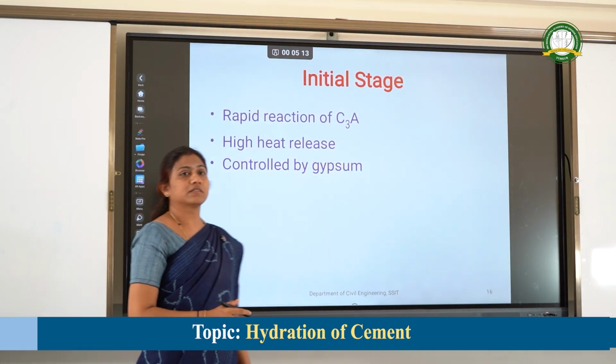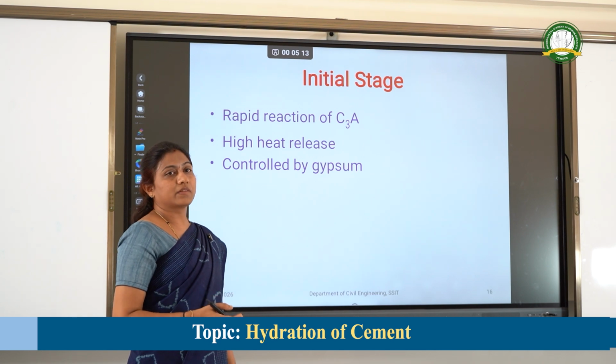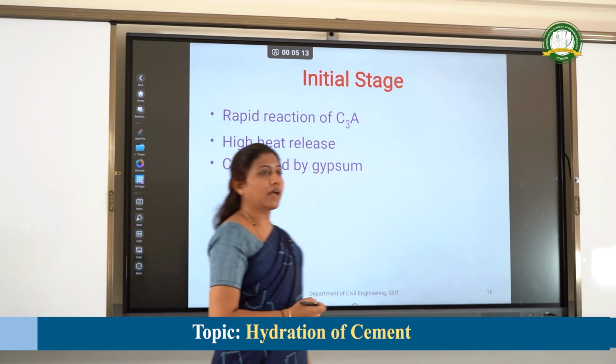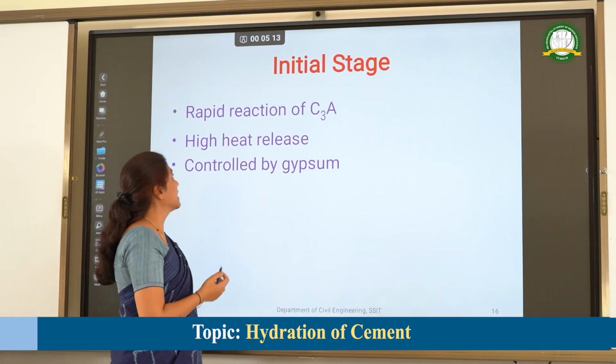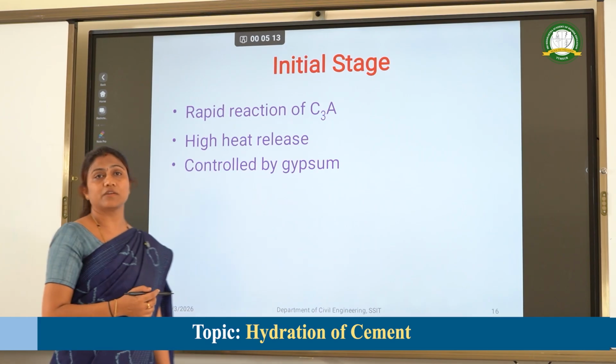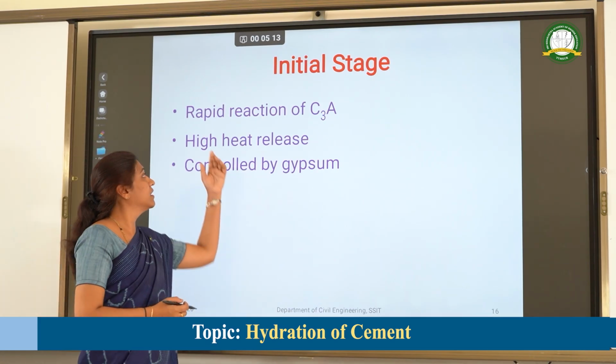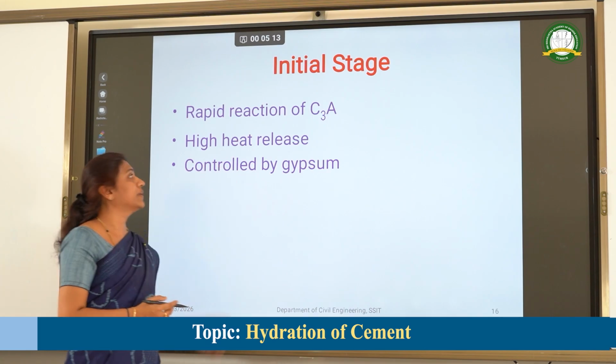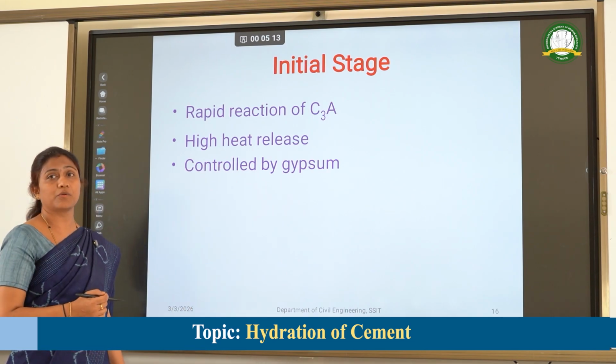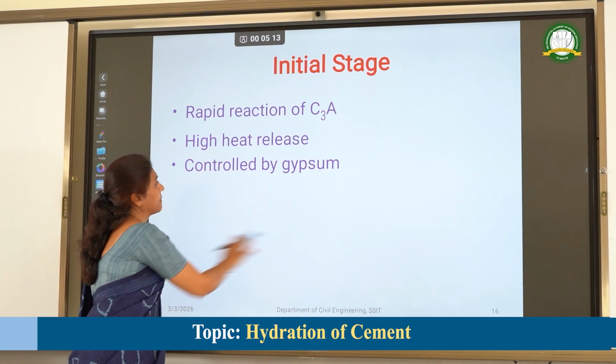So let us recap the things which I have told in the graph. In the initial stage, there will be rapid reaction of C3A and higher heat will be released. That heat of hydration and rapid reaction of C3A can be controlled by the addition of gypsum.